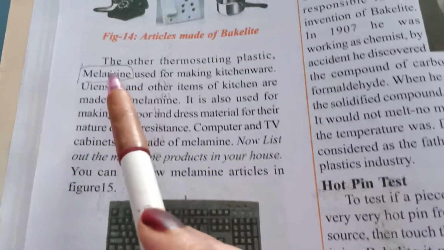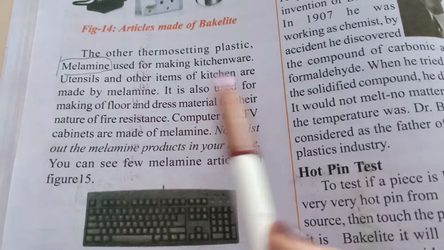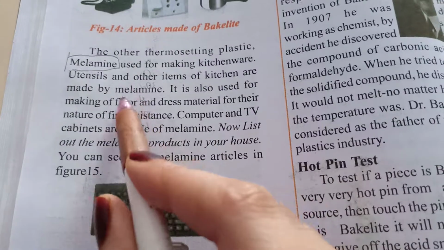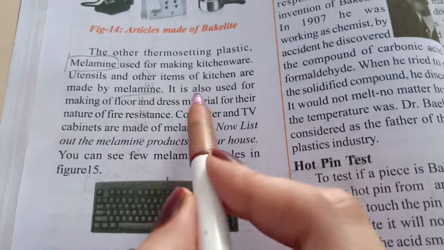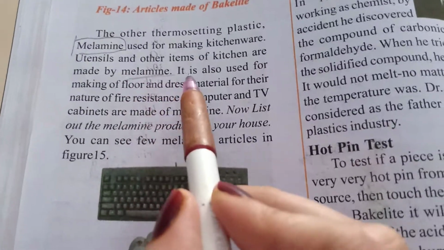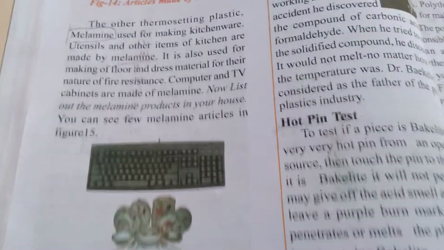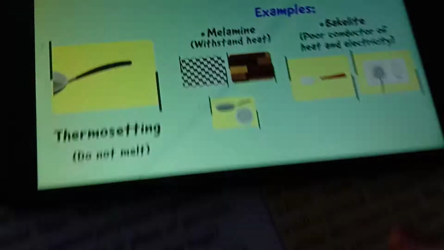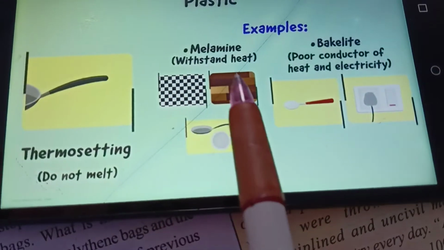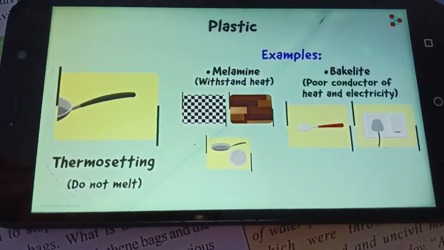Clear? And melamine is used in kitchenware, utensils and other items of the kitchen. All kitchen utensils made of melamine plastics. It is used for making floors, as I said before in your last class. Remember melamine used in floors and in some utensil holders also.